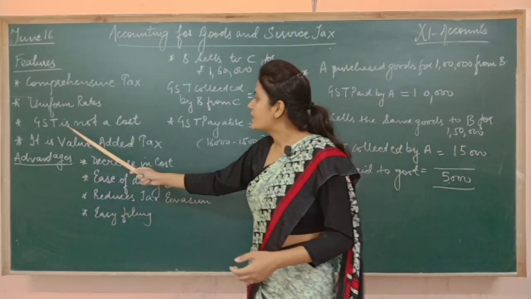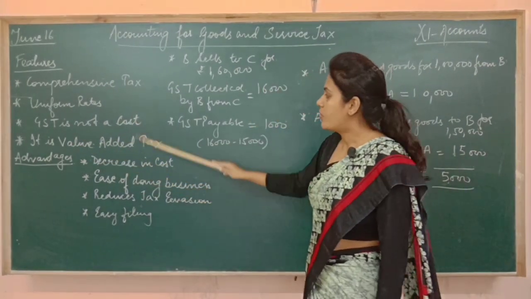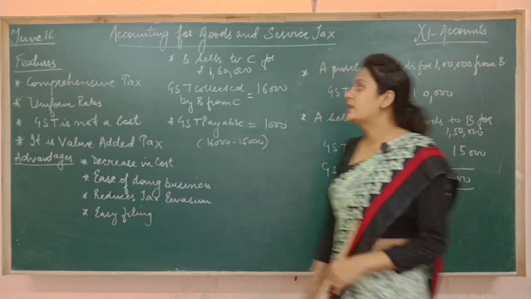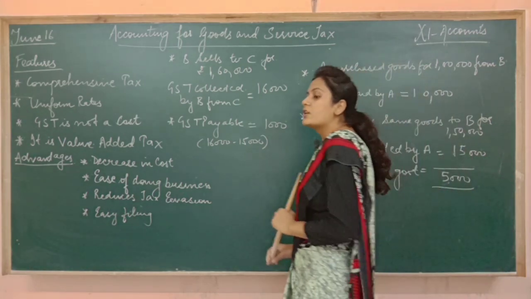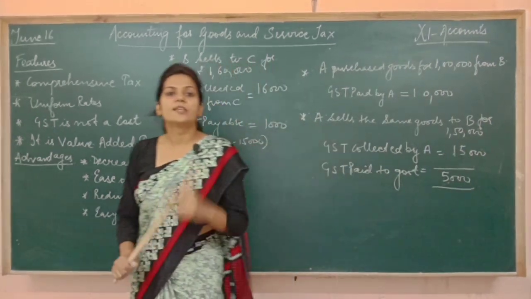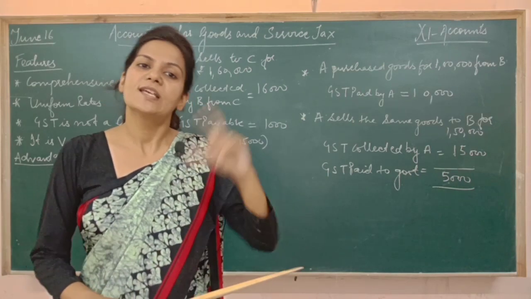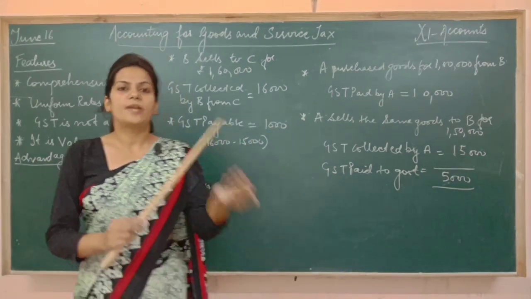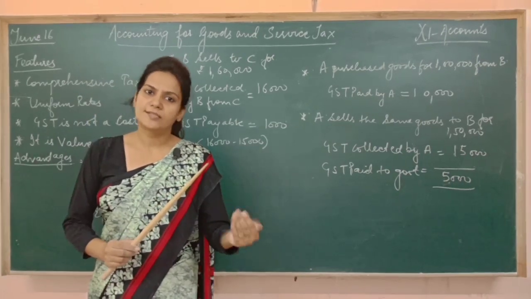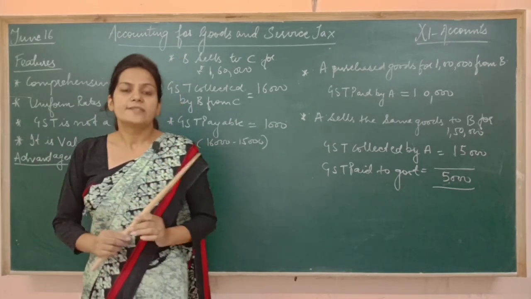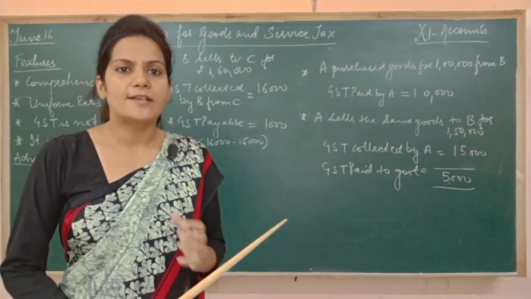Then next is GST is not a cost, GST is a value added tax. To make you understand these 2 points, let me give you one example. First of all, I would like to tell you that GST is paid by the one who purchased the goods and is charged by the one who is selling the goods. It means it is paid by the buyer and collected by the seller. Fine. And secondly, it is a destination based tax also.